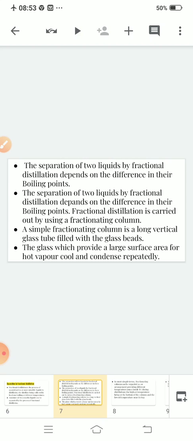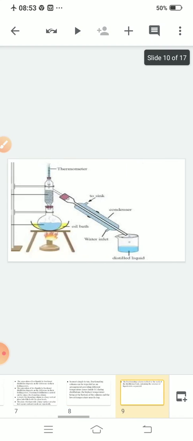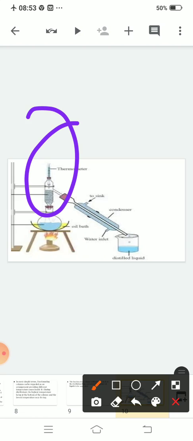Fractional distillation is carried out by using a fractionating column. And what do you mean by fractionating column? Fractionating column means this. Are you able to see beads? Fractionating column means you will have different types of columns, like you put beads, stones. Clear?